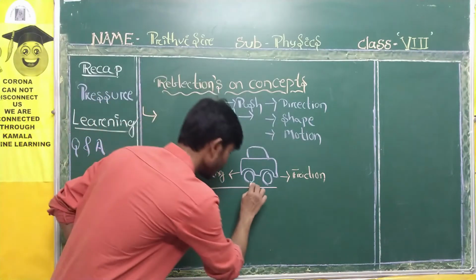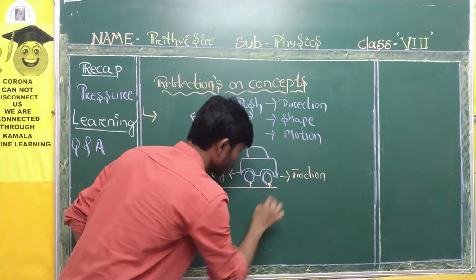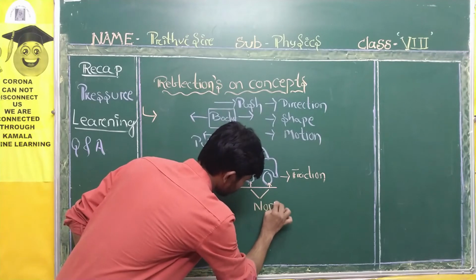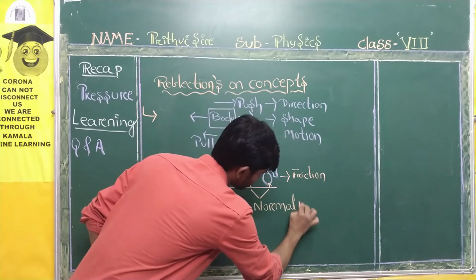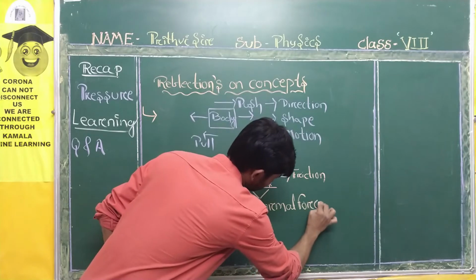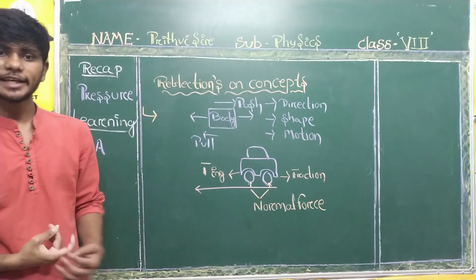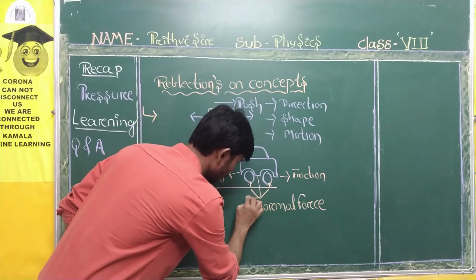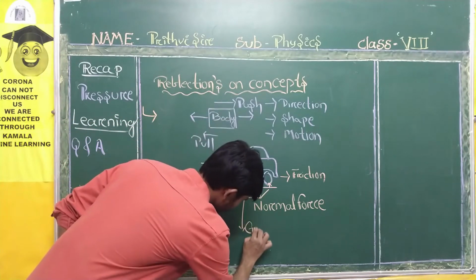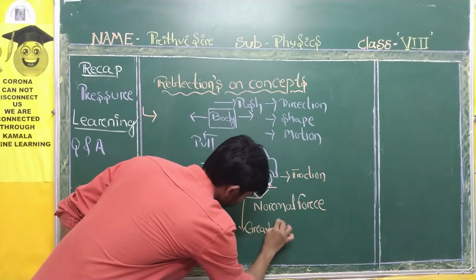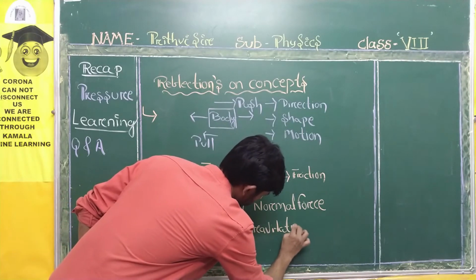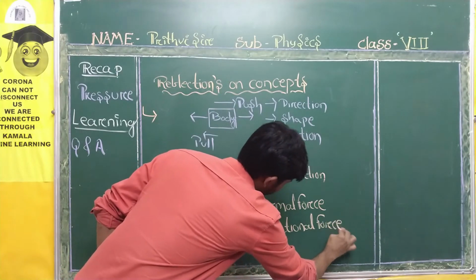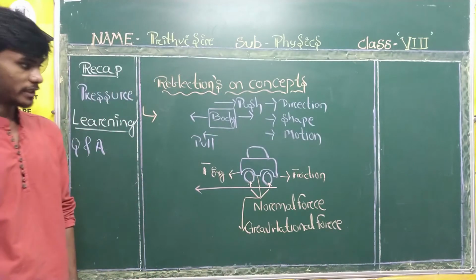Then here, on the two tires, which force is acting? Normal force, right? Normal force is acting upon both the tires, and last but not the least, gravitational force, students.